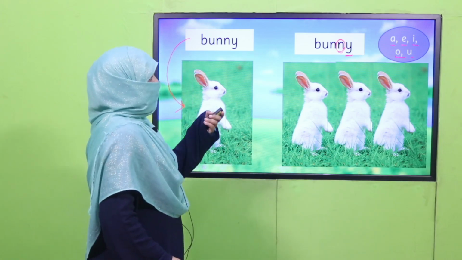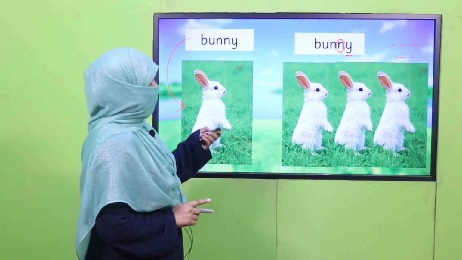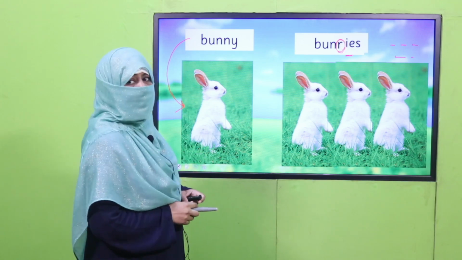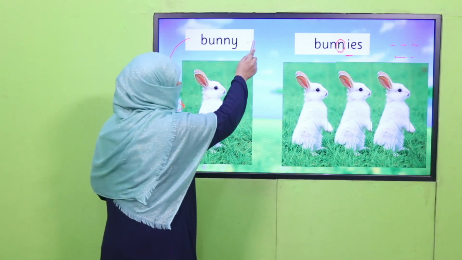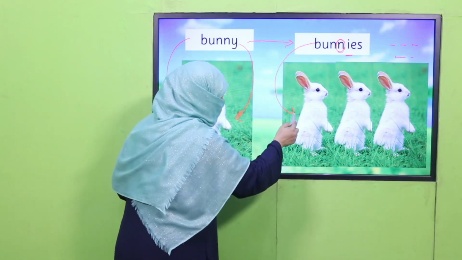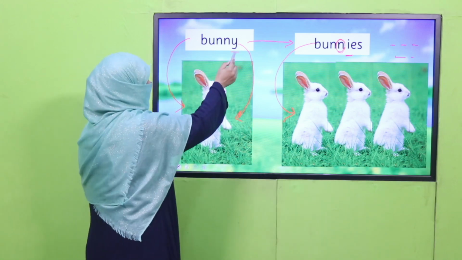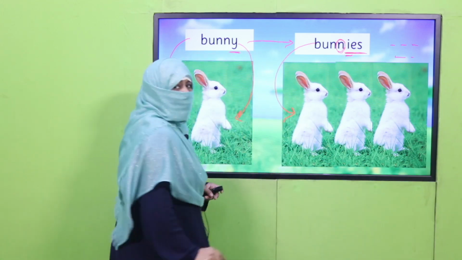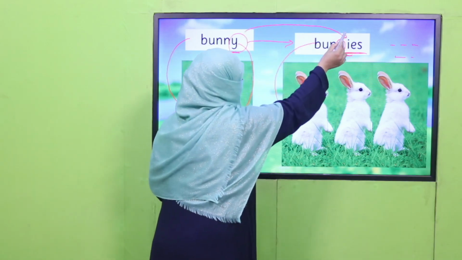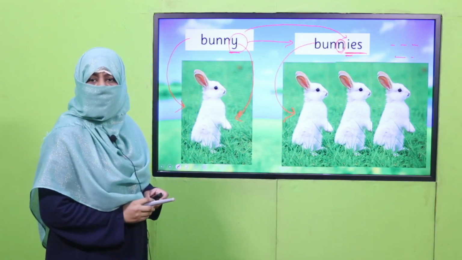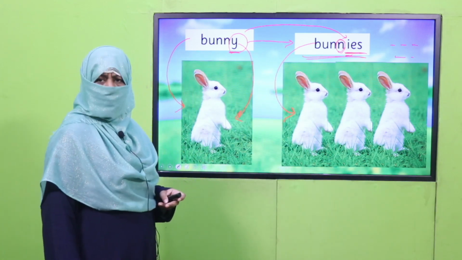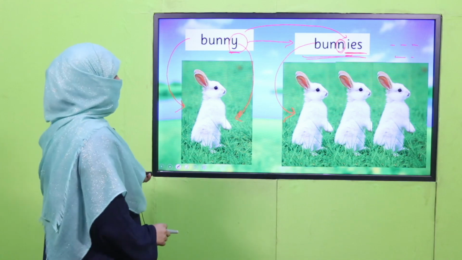We will not add S. What we will do? We will remove this Y and we will add IES. Bunny, bunnies. Bunny refers to one bunny and bunnies refer to more than one. It's plural. Bunny and bunnies. You got it? This Y we remove and we added IES. We replaced Y with IES. It is referring to the plural noun, that is bunnies. Got it? Okay, let's explain it with another example.